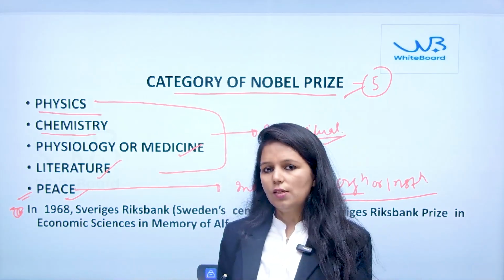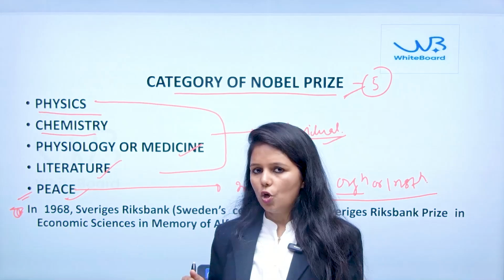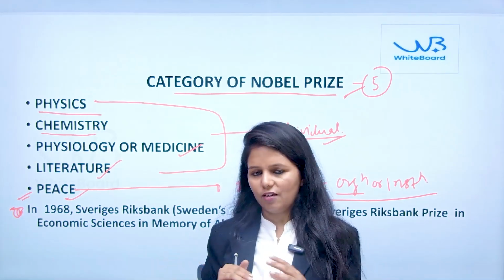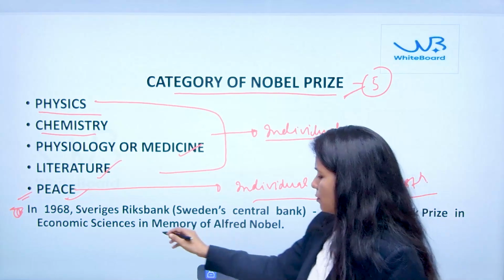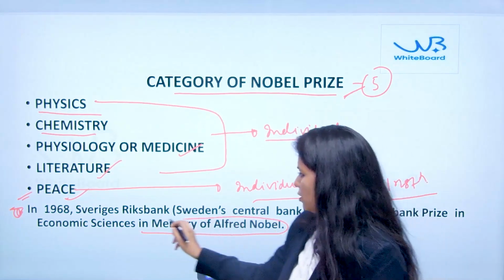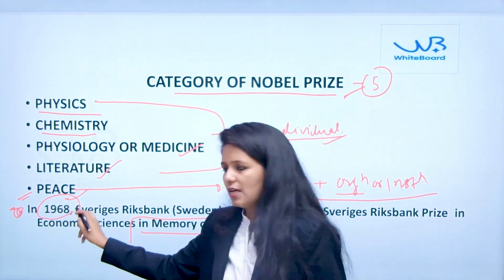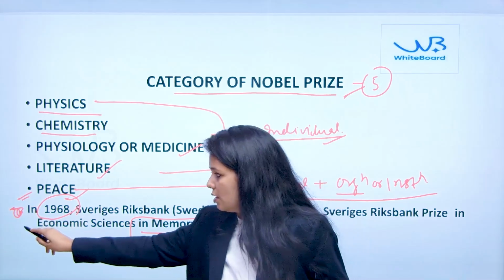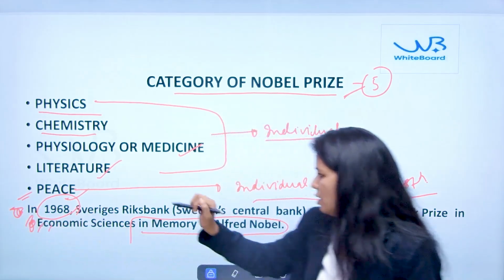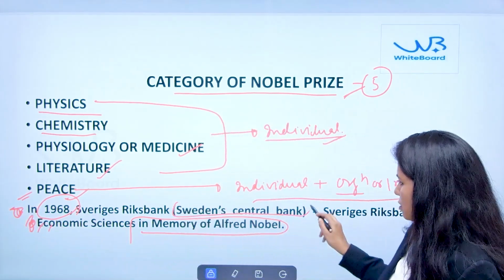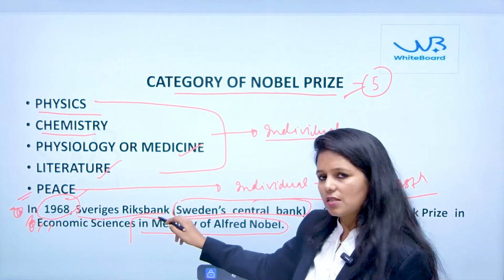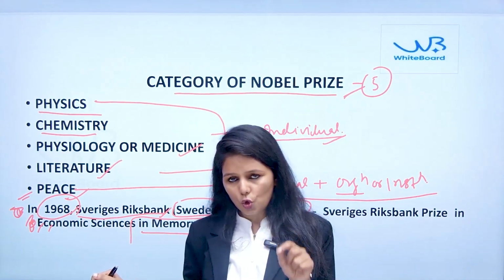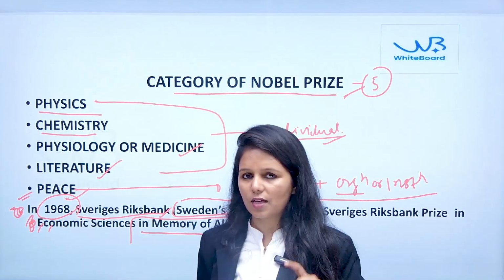So the Nobel Prize in economics was not originally in Alfred Nobel's will. But in memory of Alfred Nobel, in 1968, and you should remember the year, Sweden's Central Bank, namely Sveriges Riksbank, created the Nobel Prize in the economics category.